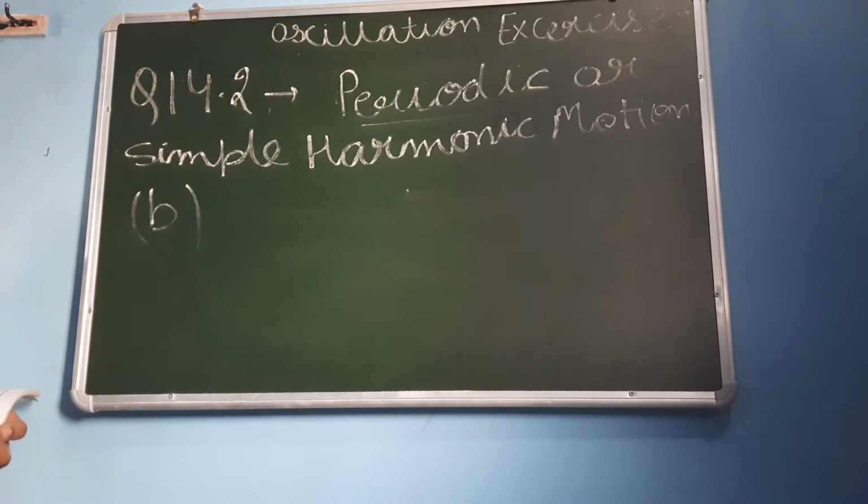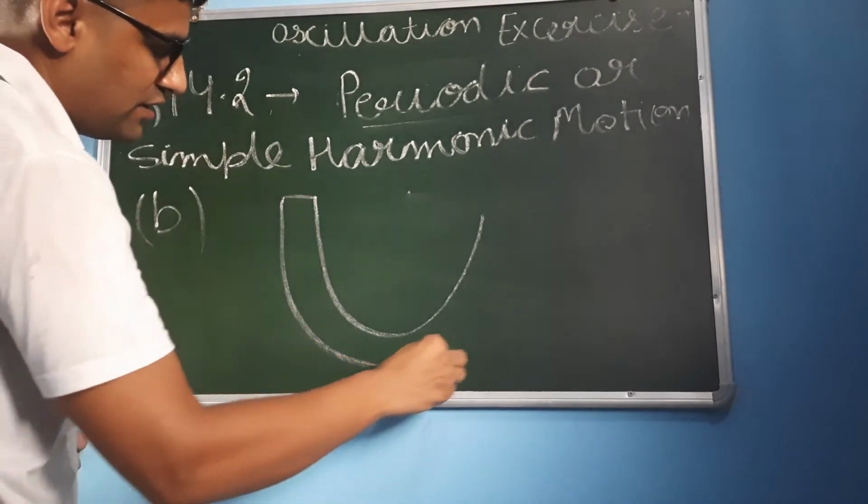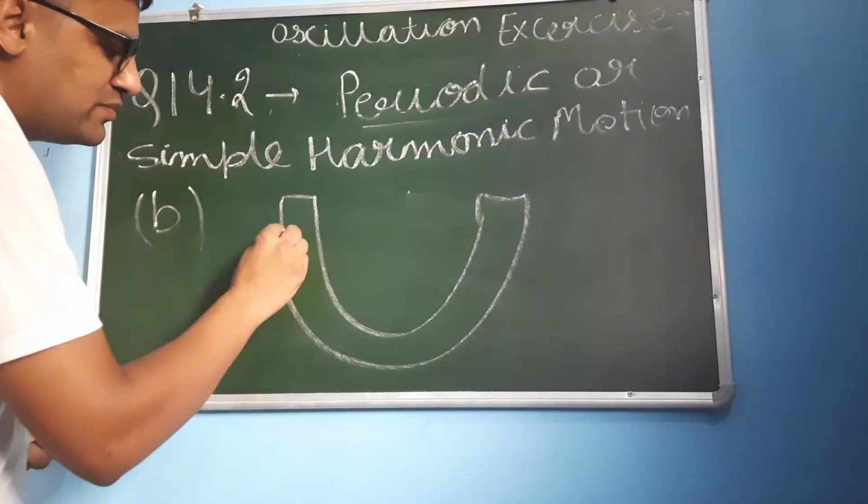The B part is the motion of an oscillating mercury column in a U-tube. We are provided with a U-tube filled with mercury.